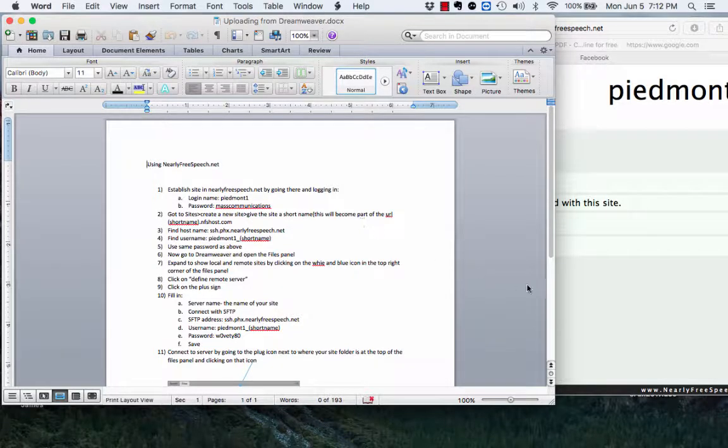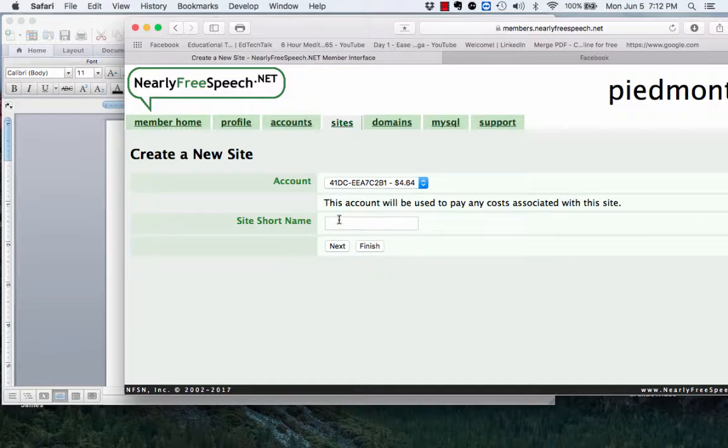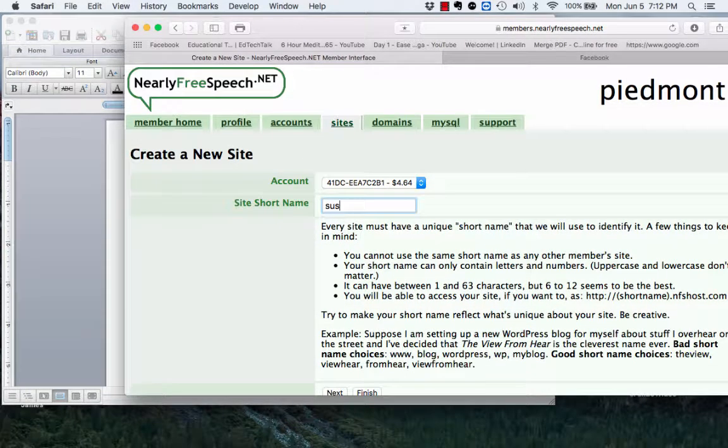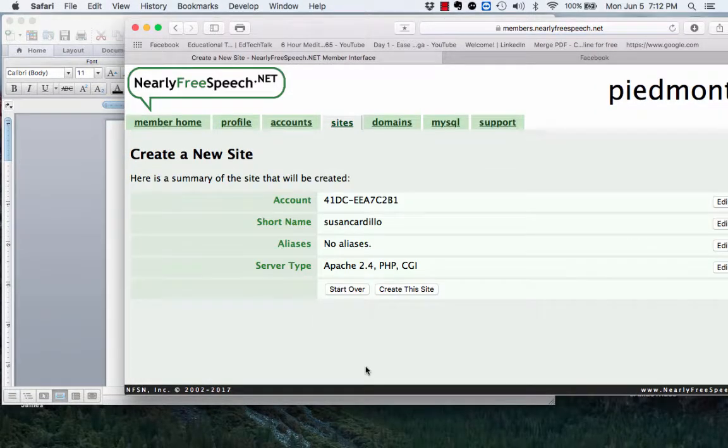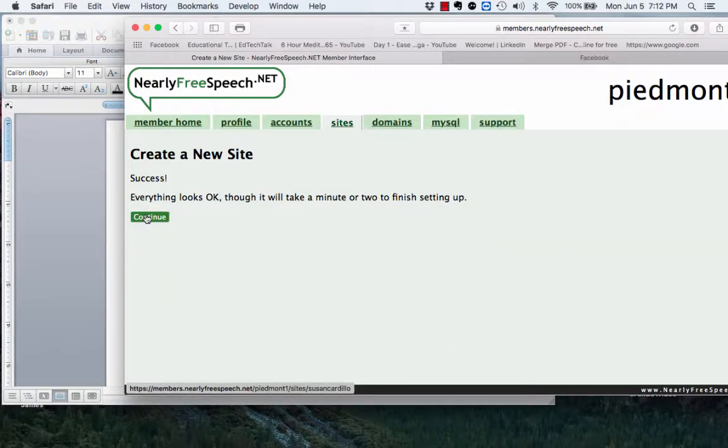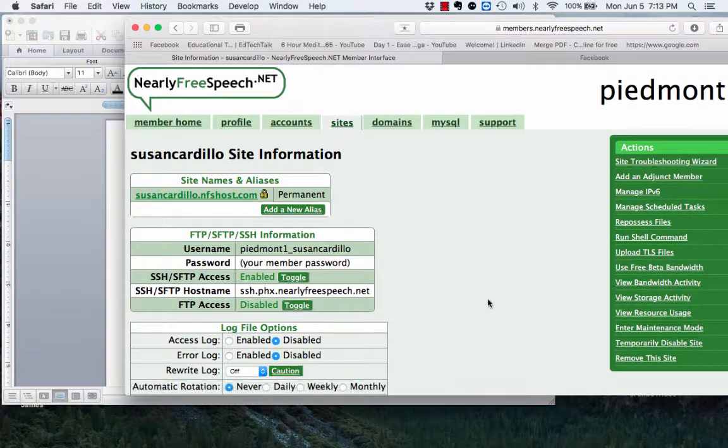So I'm just going to name it me. Okay, I'm going to name it susancardillo.nfshost.com. NFS is Nearly Free Speech. Okay, so I'm just going to name it Susan Cardillo, and I am going to finish. So that is the name of that site. Okay, now I'm going to create this site. We need to continue. Look, success. We always love seeing success.